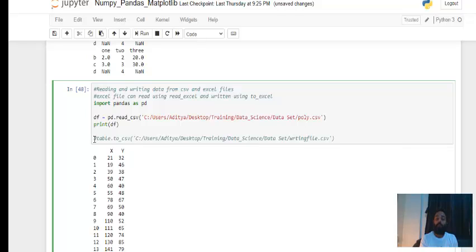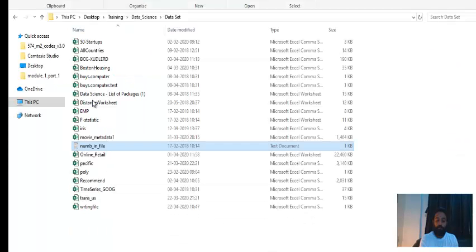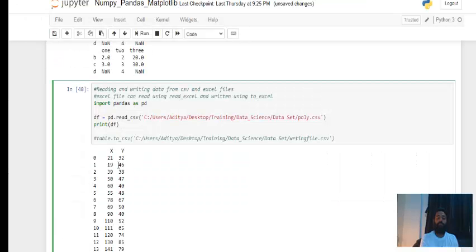If you want to see, here we have this poly underscore CSV file, and that I'm trying to read here. The values present here, these are the headers. So these are the values present and these are the indexes. In case you want to write to that file, you have to use the function table.csv.